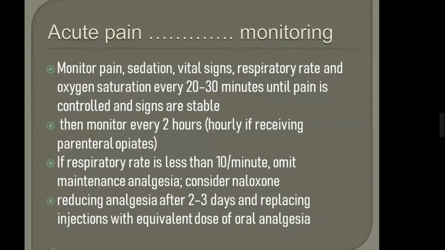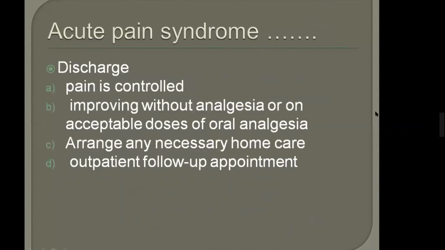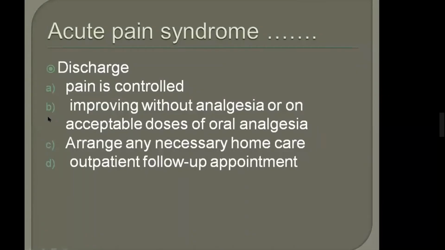Okay, am I clear? So how will you monitor the patient? Initially, how will you monitor the patient? Every 20 to 30 minutes, we will see pain, respiratory rate, oxygen saturation. Yes, first 20 to 30 minutes, and when the patient is stable, every 2 hours. And if the patient is taking parenteral analgesia, then when?